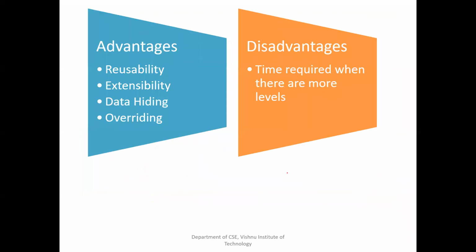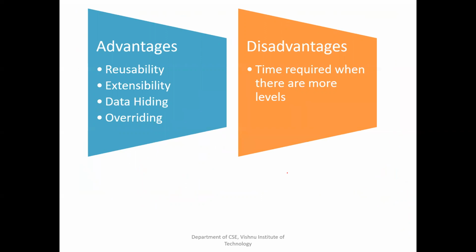So what are the advantages of inheritance? Once you write one method or class, you are using it again and again. In the past example, we have seen a class box is designed, that is used by box weight, that is used by color box. That is nothing but reusability. The method volume present in the superclass is called from both the subclasses. That method is reused again and again.